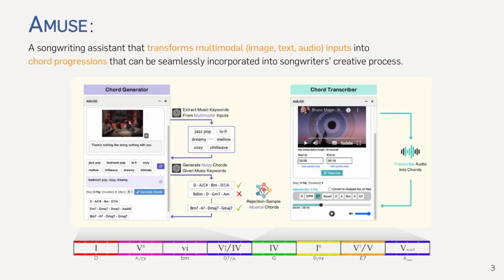To address this challenge, we present Amuse, a songwriting assistant designed to transform multimodal inputs, such as images, text, and audio, into chord progressions that songwriters can directly integrate and refine within their creative workflows.